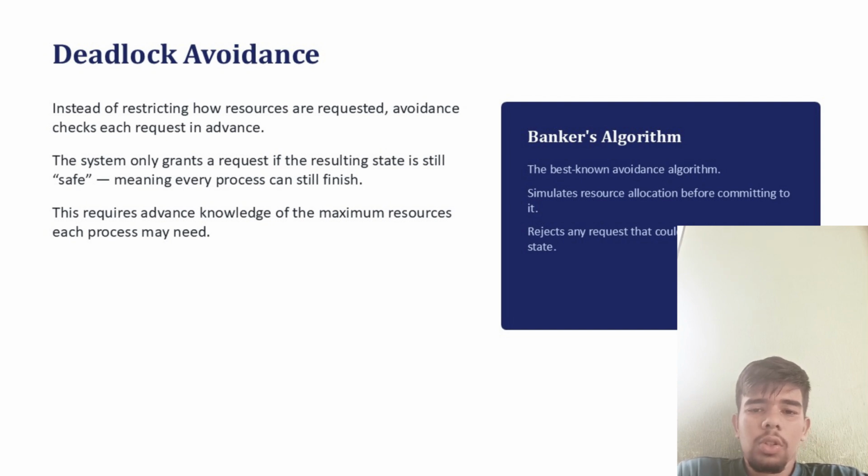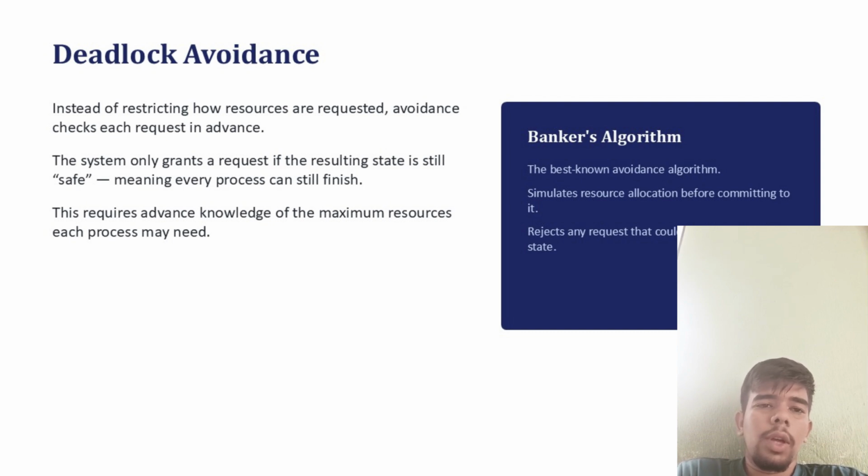There is an algorithm for it known as the Banker's algorithm, the best known avoidance algorithm. It simulates resource allocation before committing to it, and rejects any requests that could lead to an unsafe state.